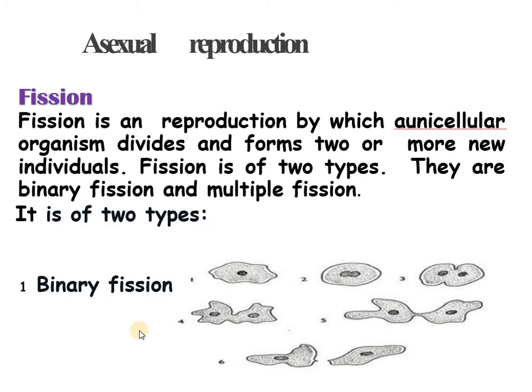The parent disappears as it gets distributed into its daughters. For binary fission, the nucleus or the nuclear matter elongates and then divides into two. It is followed by the cleavage of the cytoplasm in between the two daughter nuclei to form two daughter individuals.